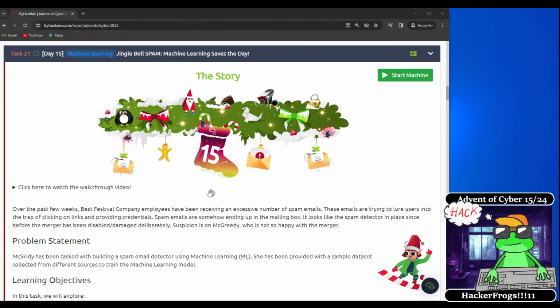All right, so let's dive into today's challenge. Looks like I need to turn on my mouse highlighter so that everybody knows what I'm pointing at. All right, that's better. The first thing we need to do in today's task is to start our machine because we'll be using it in just a few minutes. This button is going to spin up our virtual machine that we'll be using for today's challenge.